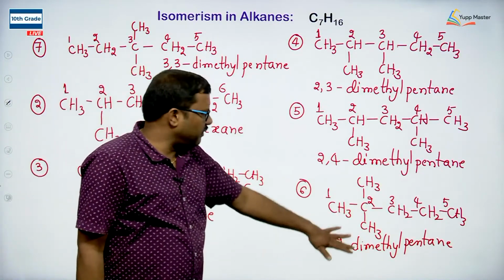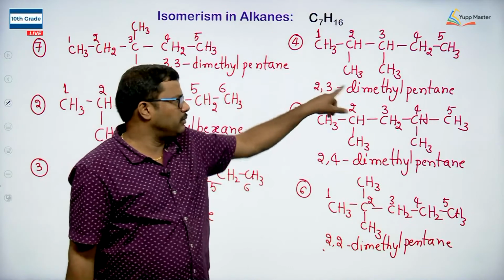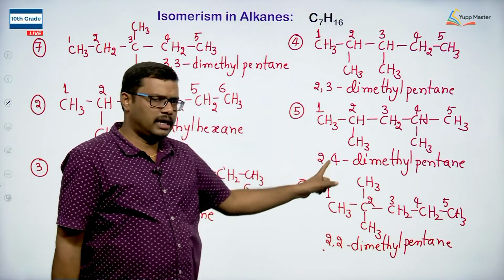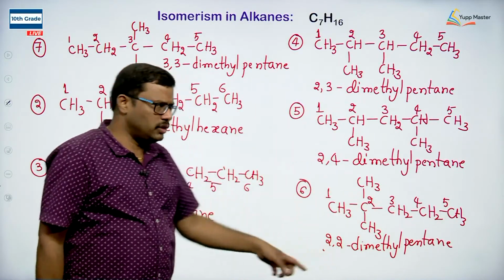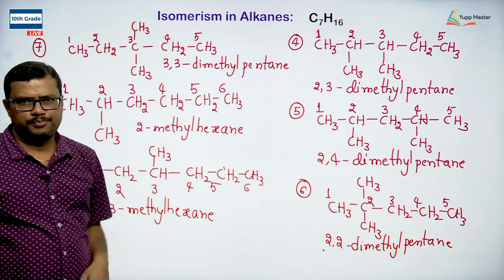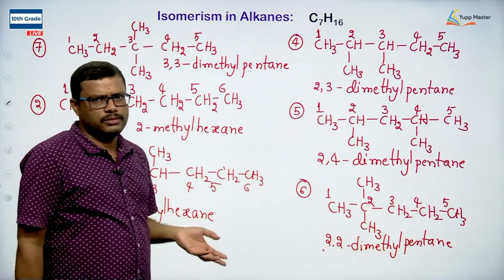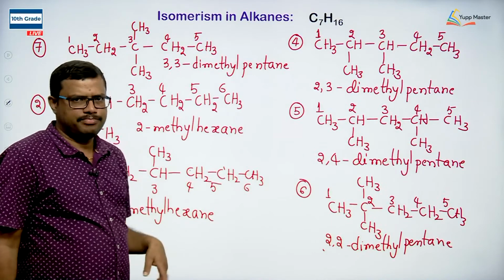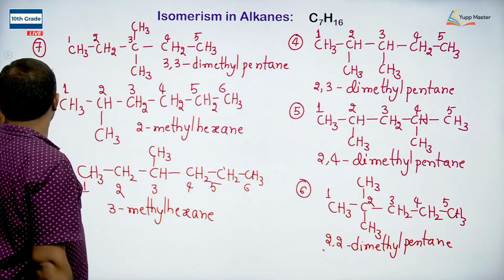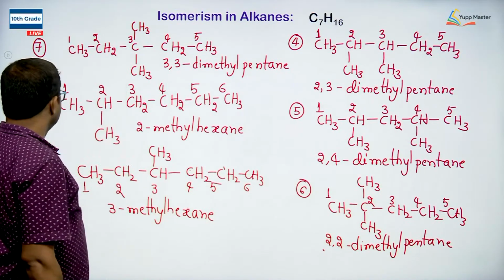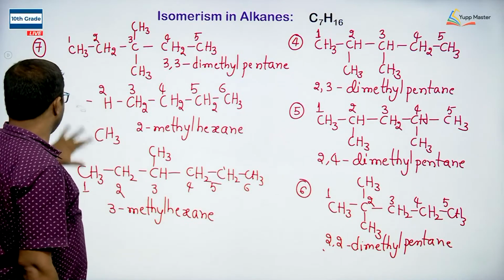So, when we are arranging 5 carbon chain, 2 substituents can be taken at second and third position, second and fourth position, second and second position, third and third position. Is there any still one more possibility with 5 carbon chain? Yes, we have one more possibility. So, let me rub out the second one. I think I have noted down this one.